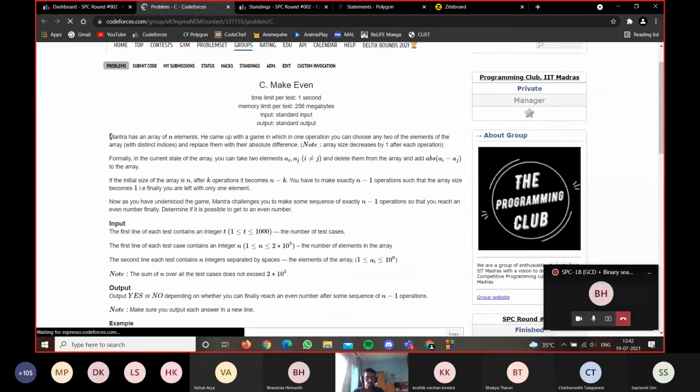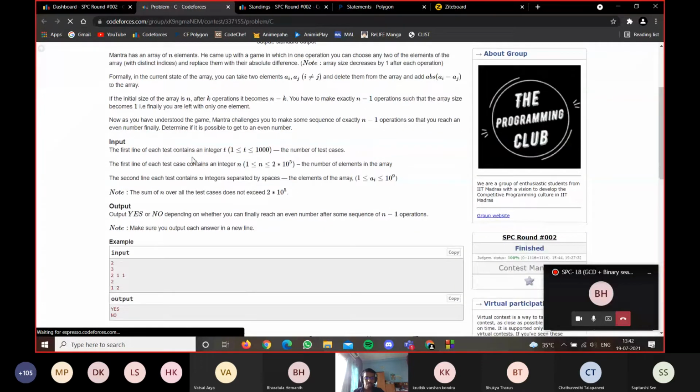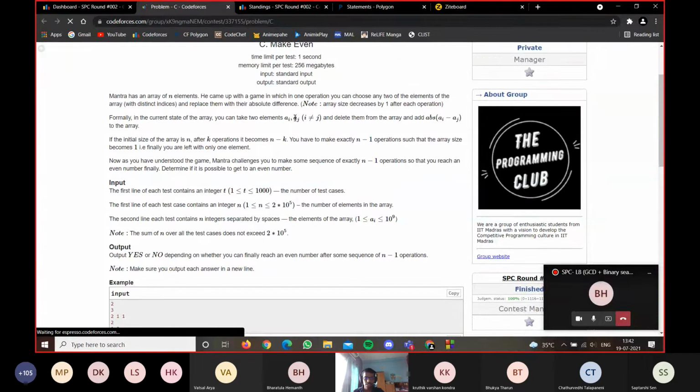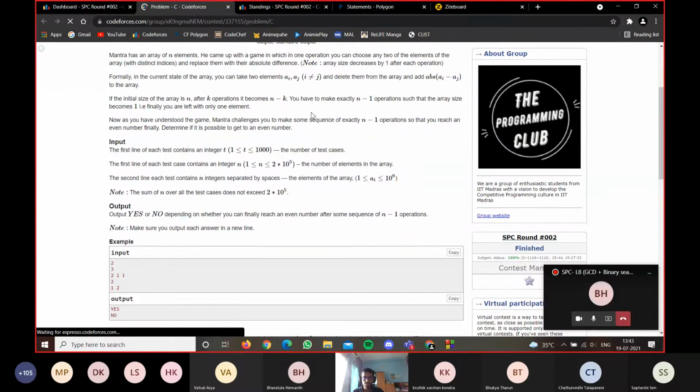So the third problem is make even. You have an array of n integers, and in each move you can choose 2 integers, remove them from the array, and replace them with the absolute value of the difference. So in each move you will remove 2 elements and add 1 element. So the size of the array decreases by 1, and you are asked to do n minus 1 operations such that the array size becomes 1, and the challenge is, can you make an even number?